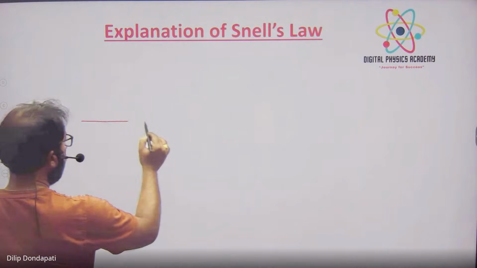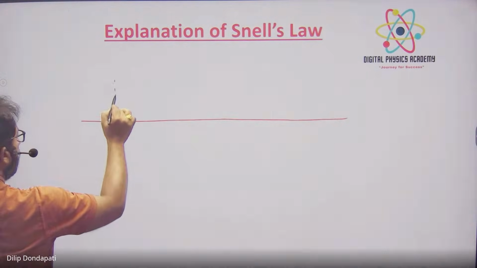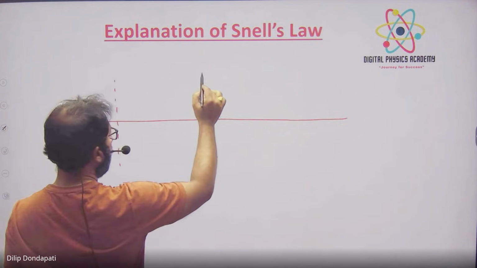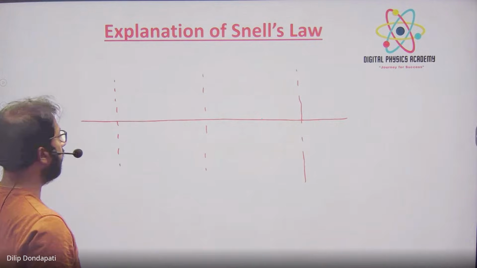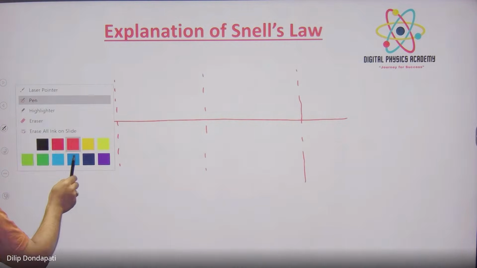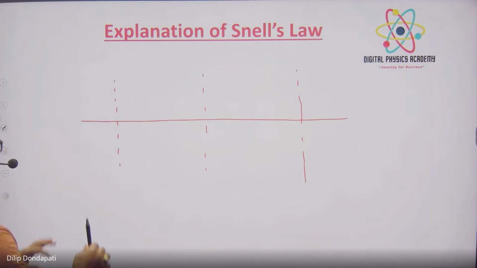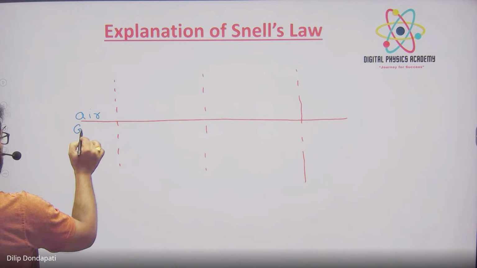Okay, see, suppose I am taking one interface. Three cases I am taking. Here I am fixing the medium, say air and glass.